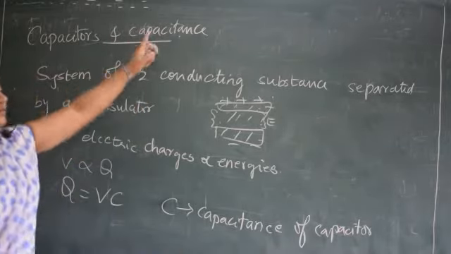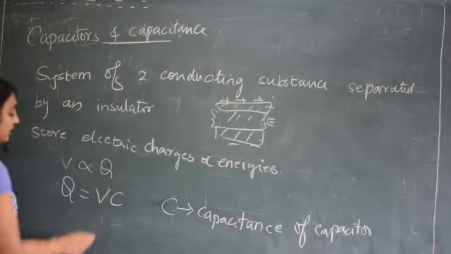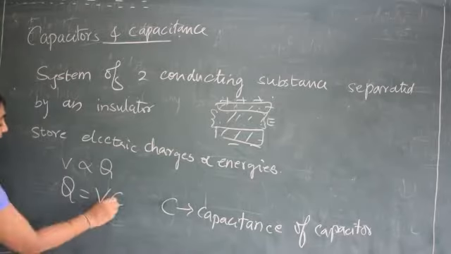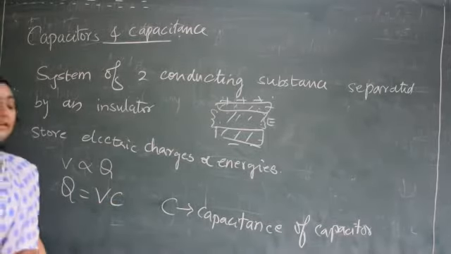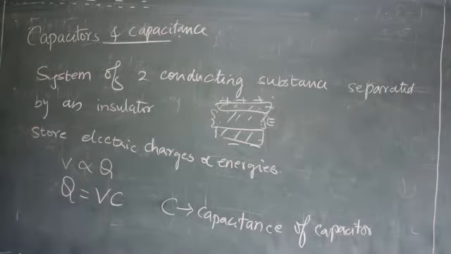Now we came to this word called capacitance. Capacitance of the capacitor is independent of the potential and charges. C is independent of charge and potential. It does not depend upon them; it is a constant.